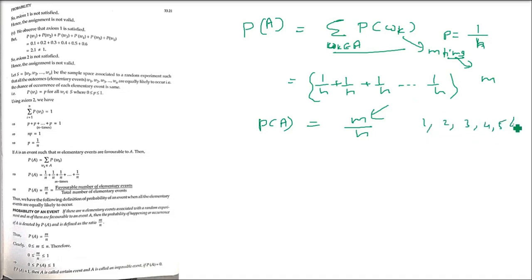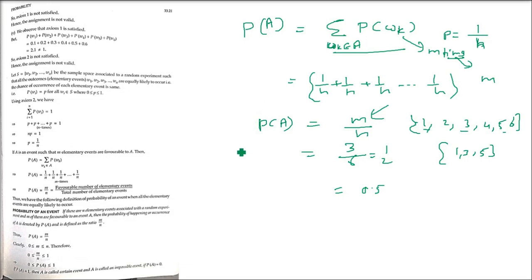For example, 1, 2, 3, 4, 5, 6 is a die, and we ask what is the probability of getting an odd number? 1, 3, 5 is the set of odd numbers. The favorable cases are 3, and the total numbers are 6. So 3 by 6, which is half. So 0.5 is the axiomatic probability. Okay, now it is clear.